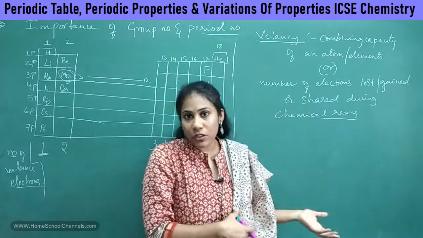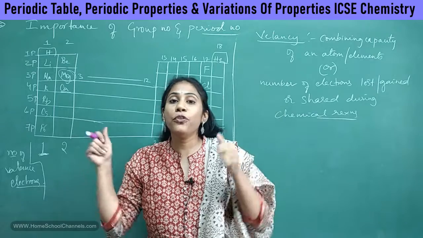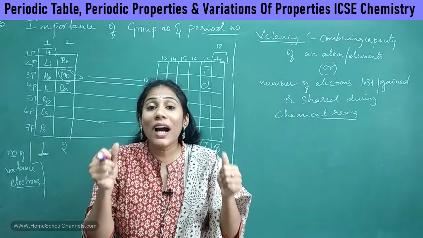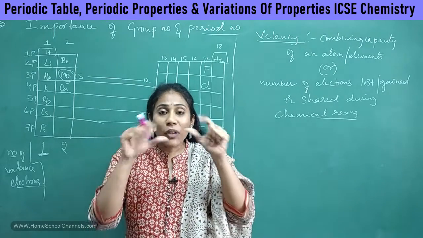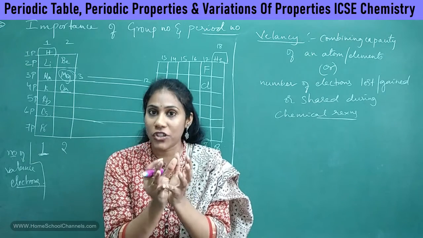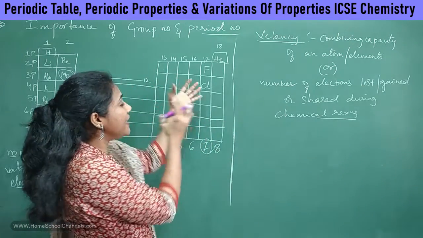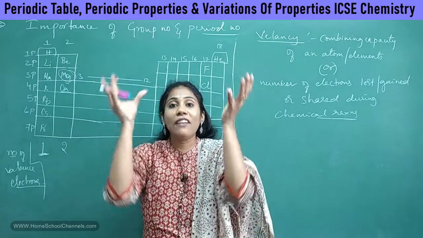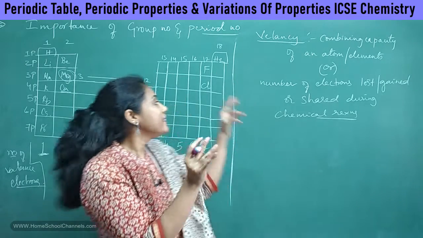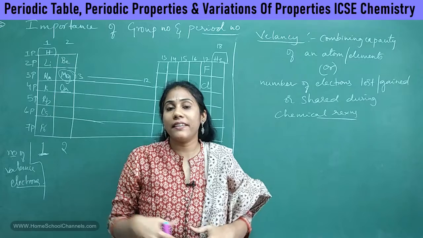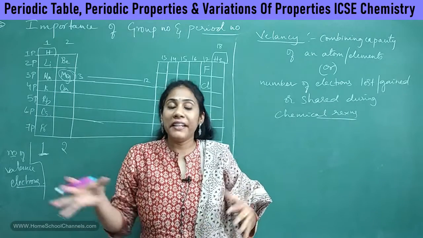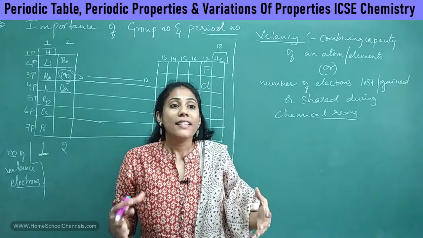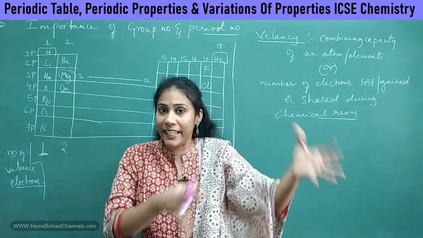Okay, I have already told you chemical reaction is just a business of electrons. Few elements give electrons, few elements take electrons, and few elements share electrons. So why do they give, take or share electrons? It is to attain stability. It is to have 8 electrons in their valence shell. Okay, so when do you say an element is stable? In a valence shell, that means in the last shell, in case they have 8 electrons, then we say that element is staying in a stable state. That means it's very happy with electrons, and at that point of time it doesn't want to lose or gain or share electrons.